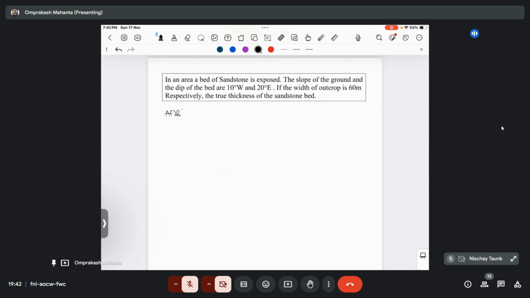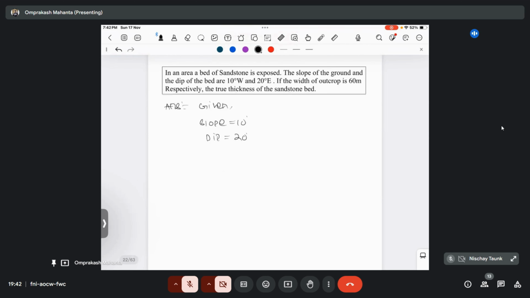In an area, a bed of sandstone is exposed. The slope of the ground and the dip of the bed are 10 degree west and 20 degree east. If the width of the outcrop is 60 meter, then what will be the true thickness of the sandstone bed? So here the slope and the bed are in opposite directions, and the slope is given as 10 degree and the dip is given as 20 degree, and W is given as 60 meter. So we want to calculate the T value.